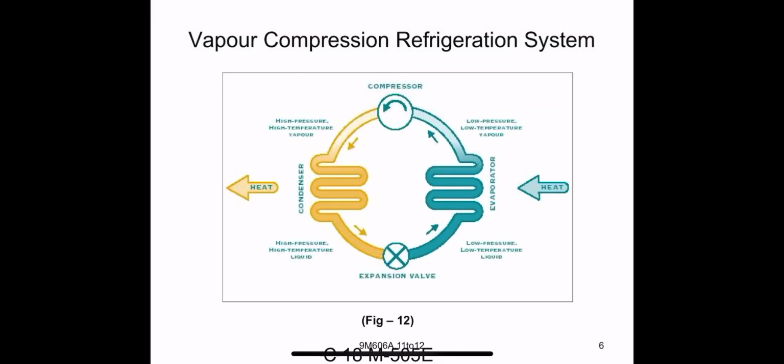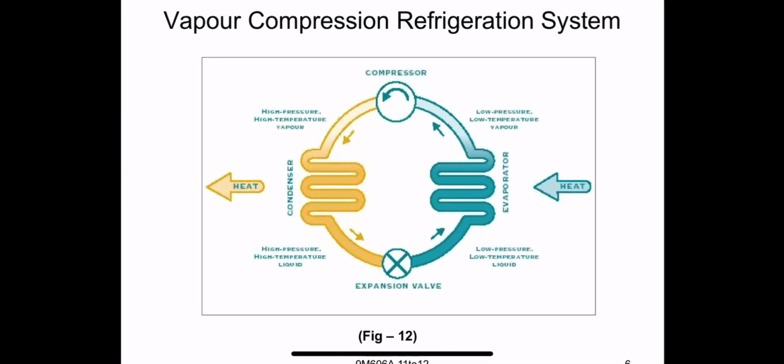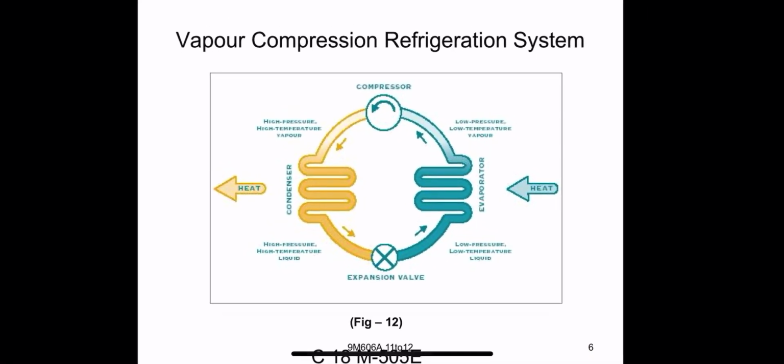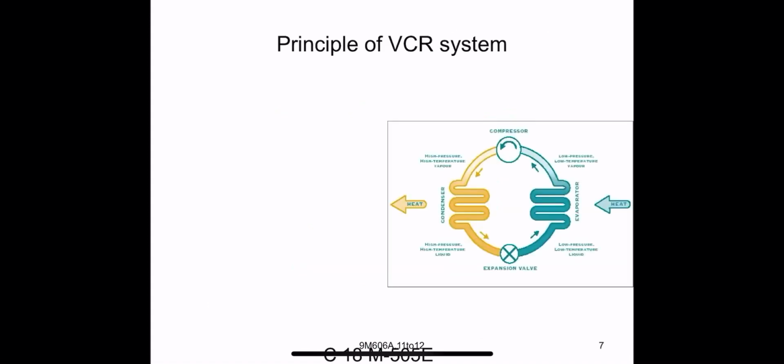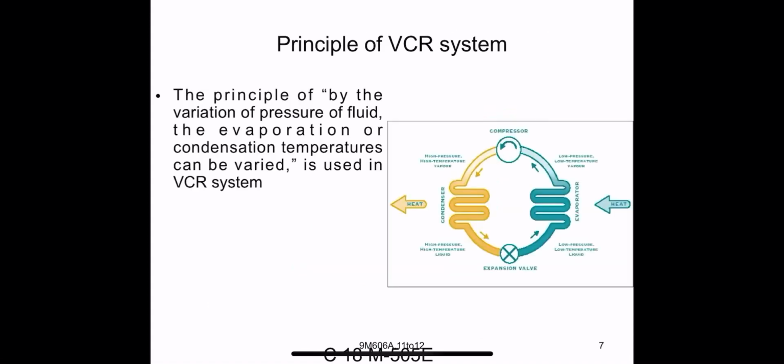See the diagram of the vapor compression refrigeration cycle. Here we have evaporation, compression, condensation and expansion valve. In the condenser heat is rejected, and in the evaporator heat is added, that is, absorbed. This is the main diagram. The principle of the vapor compression refrigeration cycle is that by varying the pressure of the fluid, the evaporation or condensation temperatures can be varied.